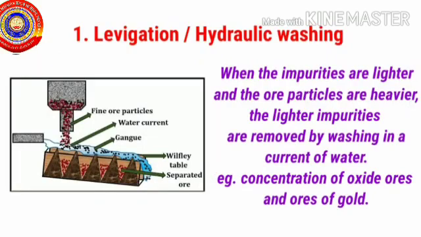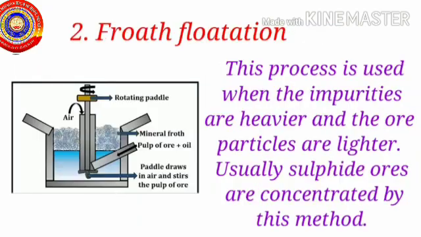Levigation or hydraulic washing. In this method, the impurities are lighter and the ore particles are heavier. Mainly, oxide ores or the ore of gold are concentrated by this method. Second one is froth flotation. In this process, the impurities are heavier whereas the ore particles are lighter. Usually, sulfide ores are done by this method.